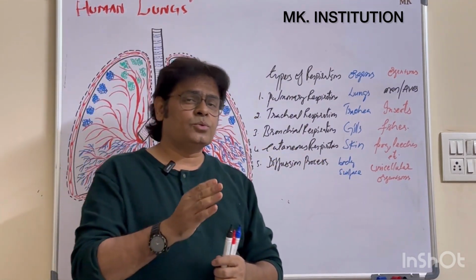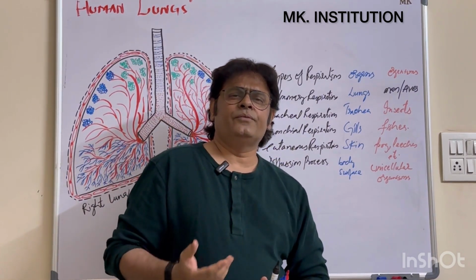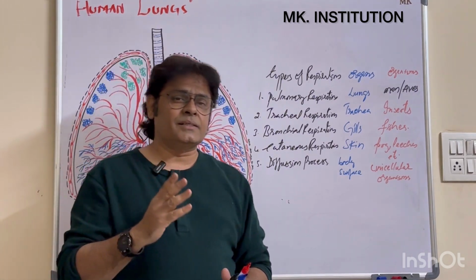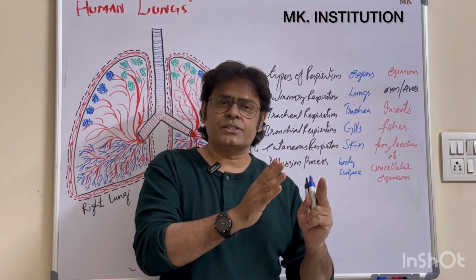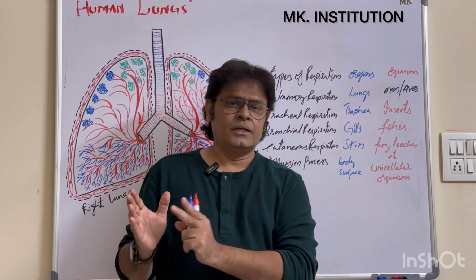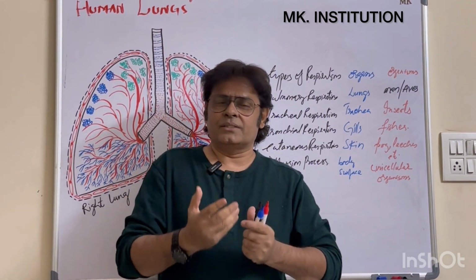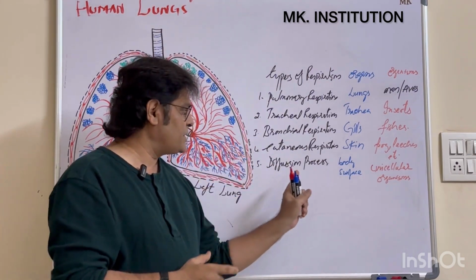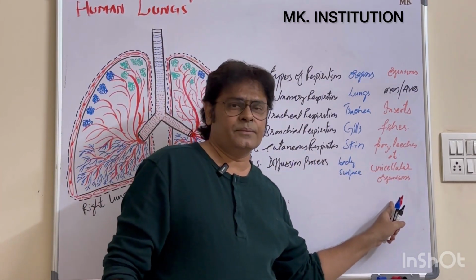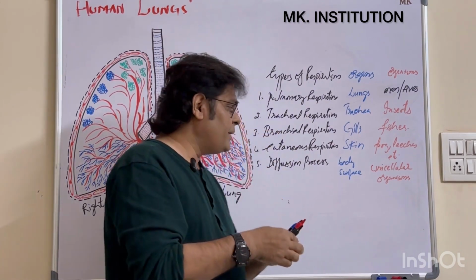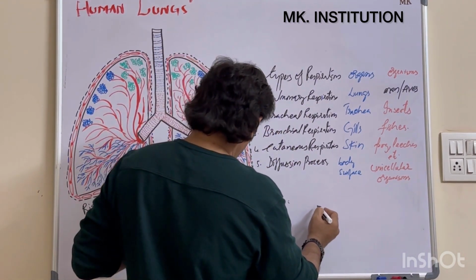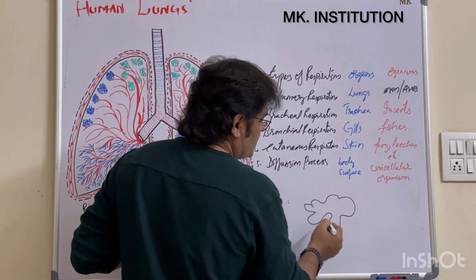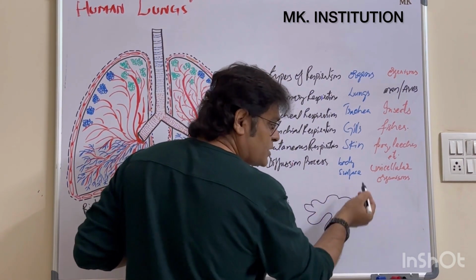Last is respiration through the diffusion process. What is diffusion? In lower classes we studied diffusion: the movement of ions, particles or gases from a higher concentration to a lower concentration to equalize the concentration is called diffusion. That type of respiration takes place in unicellular organisms through the body surface. Amoeba doesn't have any fixed shape, so the respiration takes place through the body surface.